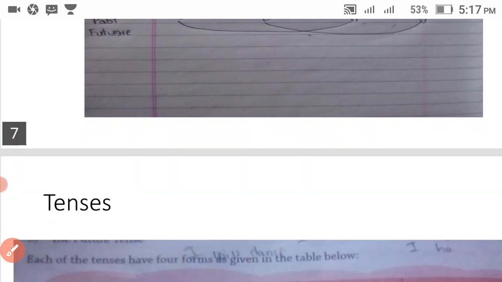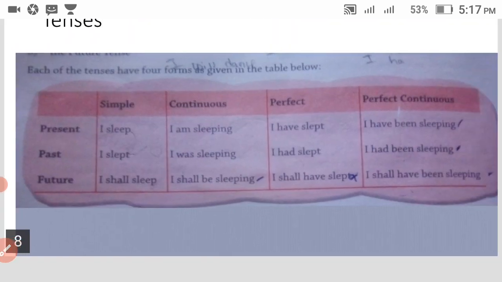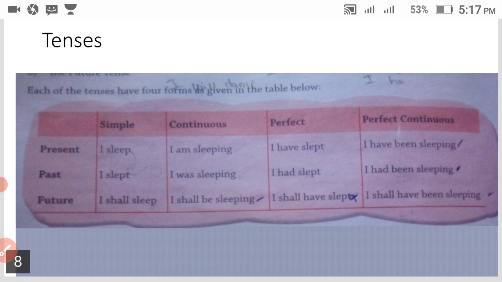First you have to learn the tenses and see this video. Take a screenshot. And here our video ends.